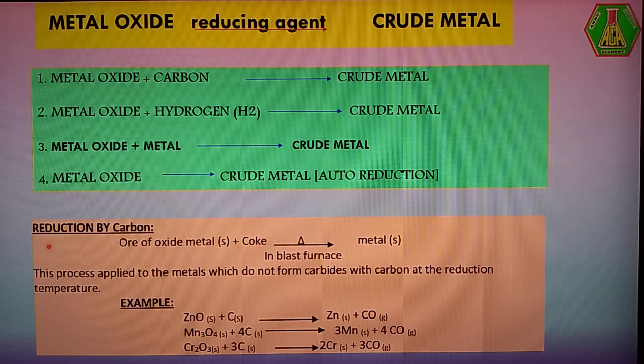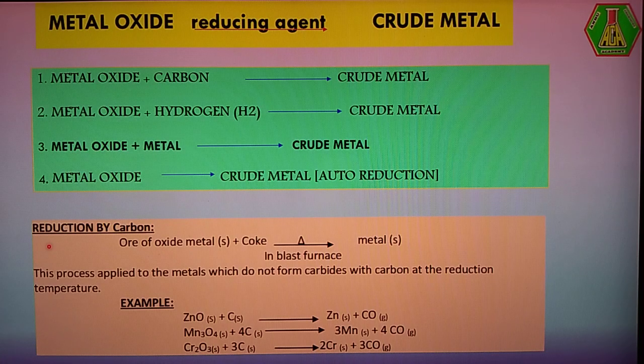Our topic is extraction. In extraction, we have a metal oxide. How is this metal oxide converted into crude metal? We already know how metal sulfide is converted into crude metal, which is the extraction of copper. Now we will discuss how the metal oxide, which comes from the ore, is converted into crude metal.